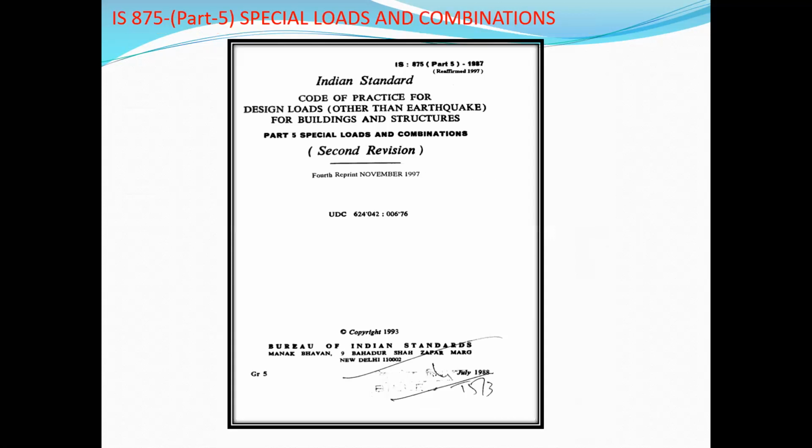Earthquake resistance loads are taken from this code book, how to calculate and how to take the loads. Another code book for special loads and combinations is IS 875 part 5. Refer to this code book for special loads and combinations of loads, how to take them as per Indian Standard, following the rules and guidelines.